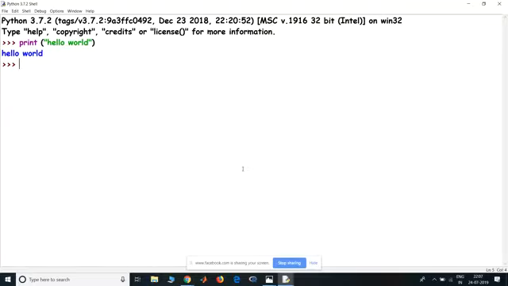So if you want to print a number, say print 4 or 3, it's as simple as that in Python. So with this first line of code, I hope you've understood how easy Python is to use and implement.